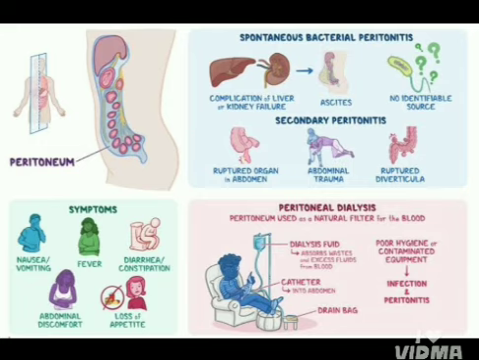What are the two main types of peritonitis? The two main types of peritonitis are primary spontaneous peritonitis, an infection that develops in the peritoneum, and secondary peritonitis, which usually develops when an injury or infection in the abdominal cavity allows infectious organisms into the peritoneum. Both types of peritonitis are life-threatening.